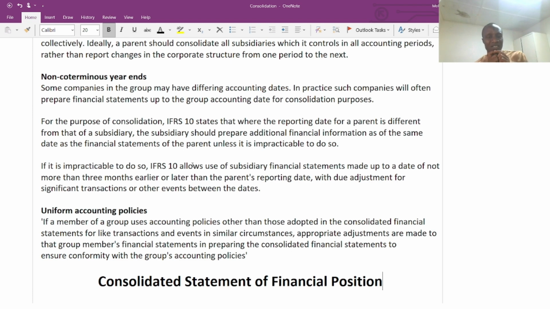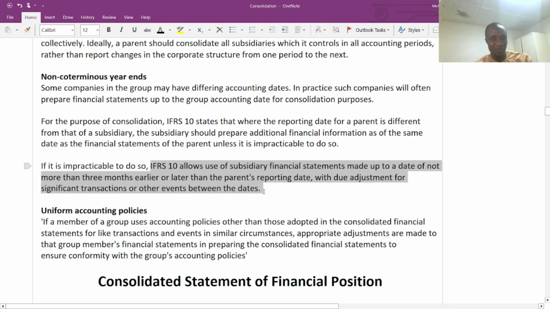So what is the standard telling us in this particular situation, which is practical in real life because of the different financial periods? IFRS 10 allows the subsidiary financial statement to be made up with additional information to dates that match up with the financial statement of the parent company, for not more than 3 months earlier or later than the parent reporting date, with due adjustment for significant transactions or other events between those dates. Very important point. So all of these points, what you need to know according to IFRS 10 is this.